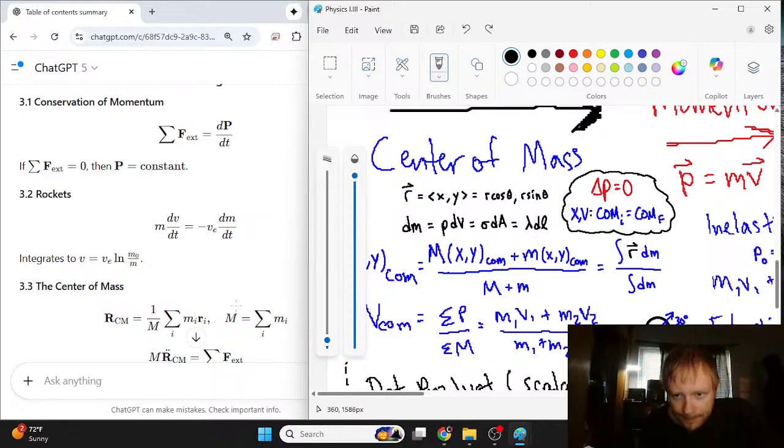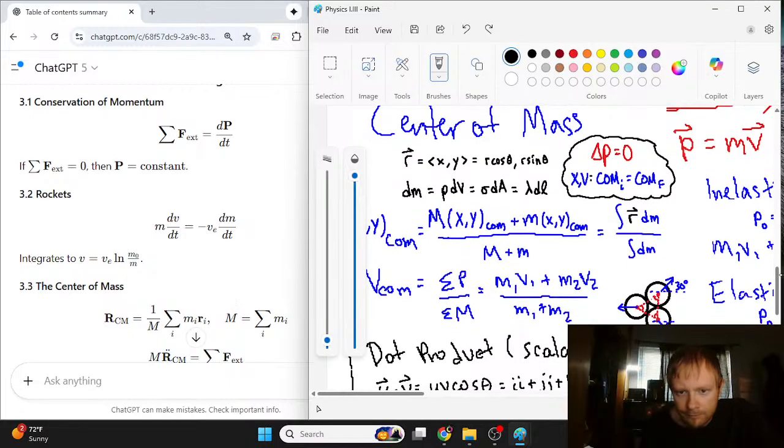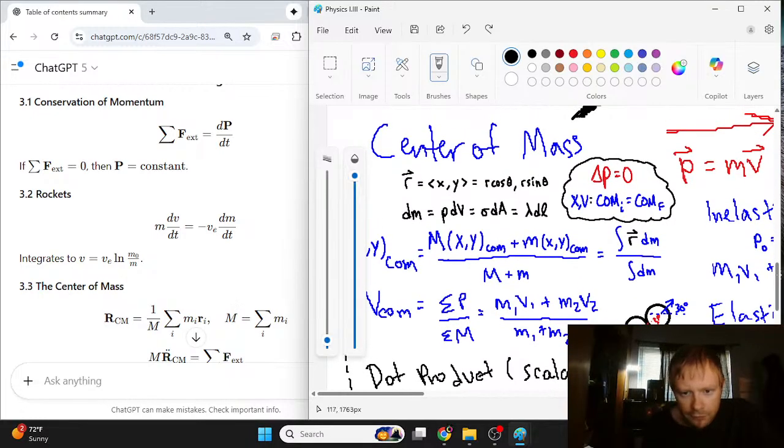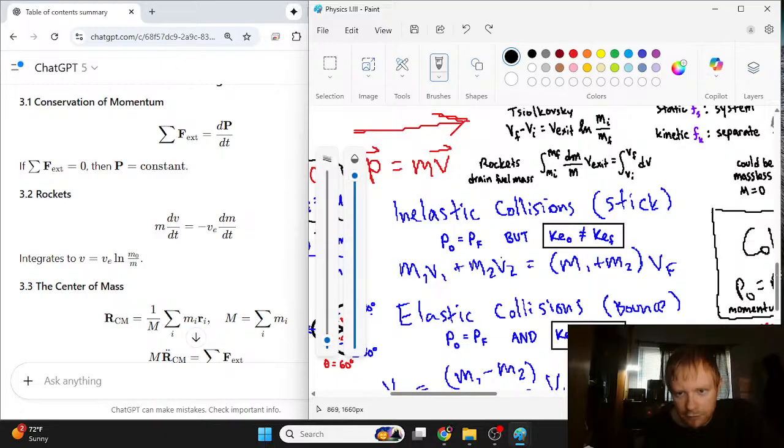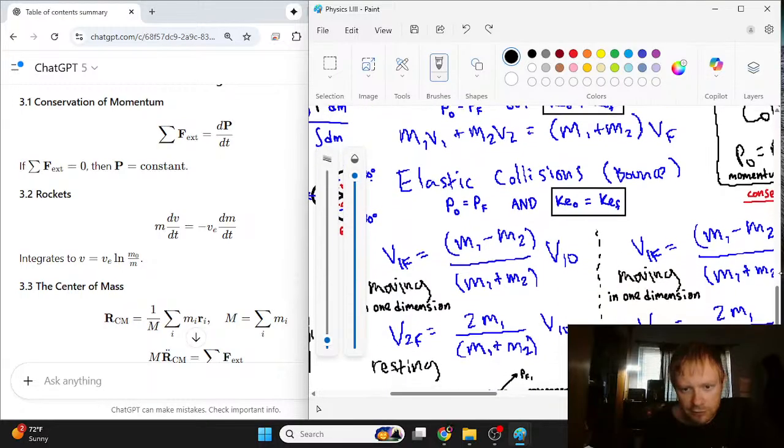Here's a way to get dm in terms of the densities. Because remember, we have to do this integral r dm divided by integral dm. You could also follow vcom. And here are inelastic collisions where the initial momentum is equal to the final momentum, but the kinetic energies are different. Or the elastic collisions where you also have the kinetic energy equal to the final energy.